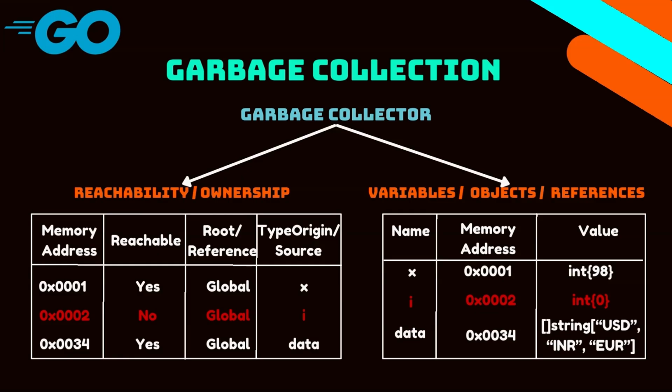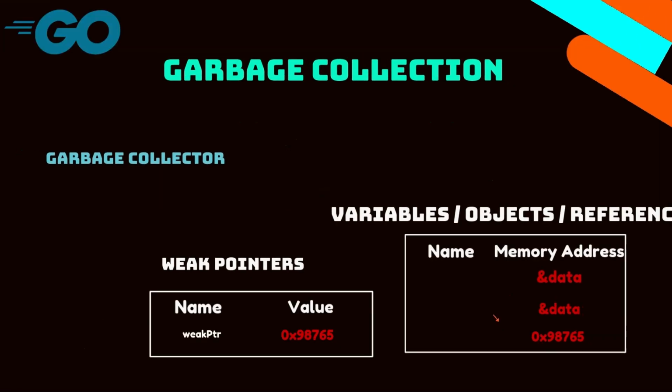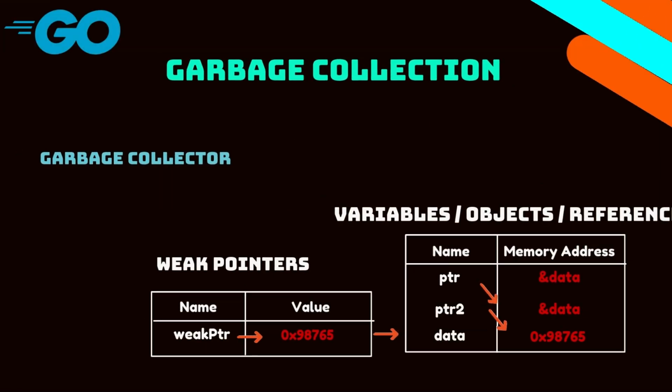We can clean the memory, so it will take the memory address of that variable and free it up, making sure that memory can be used again in the later stages of the program. So that is the thing again to keep in mind.